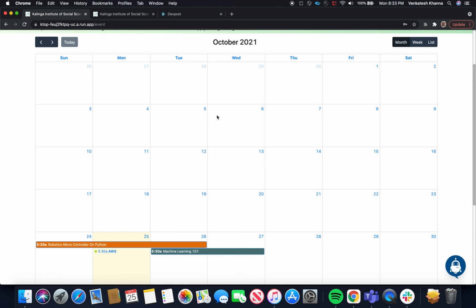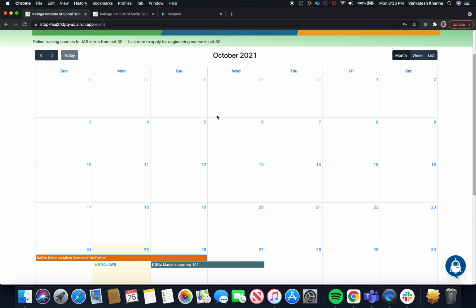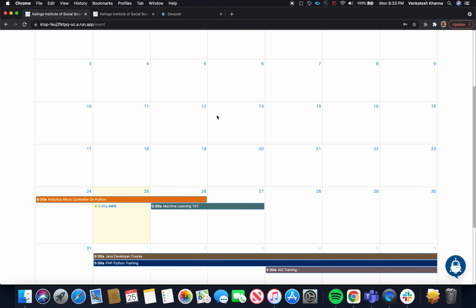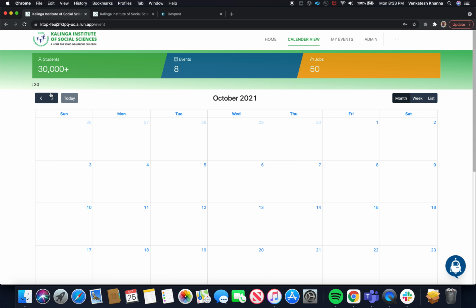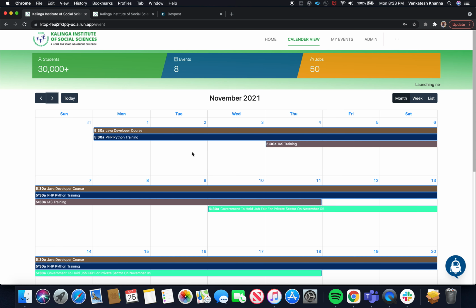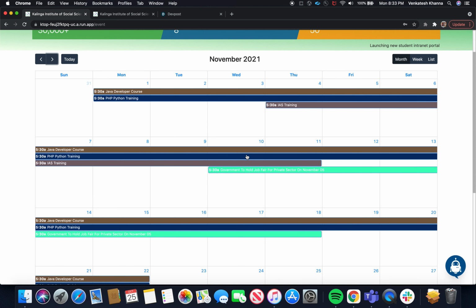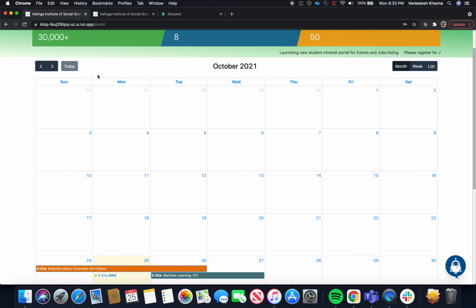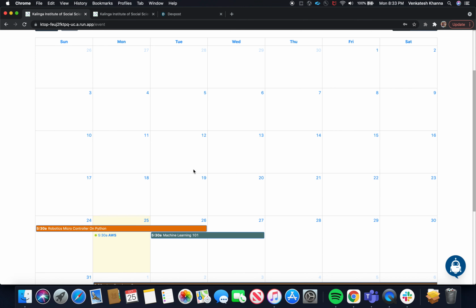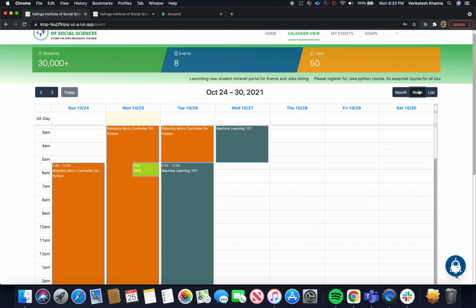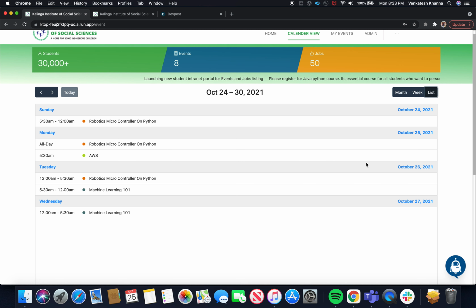Moving to the calendar view, here we can see the events for each month. There are a few events available in the month of October, followed by November. You can also click on the today button and see the events happening today, or the month view, or even the list view.